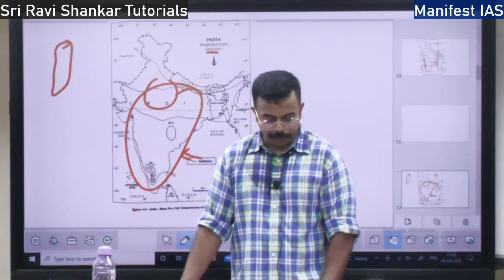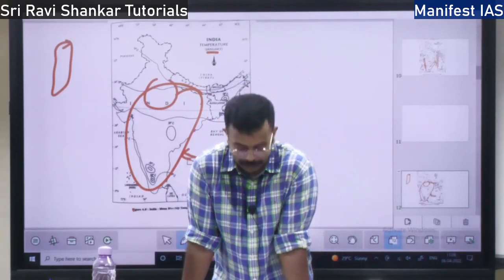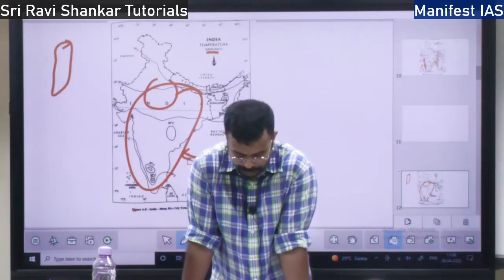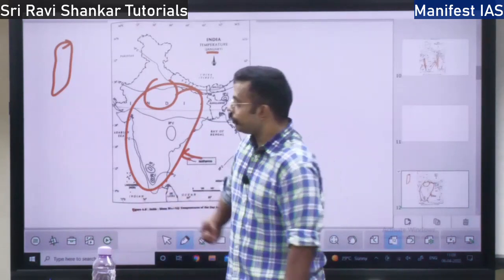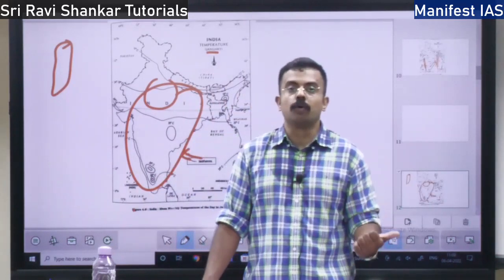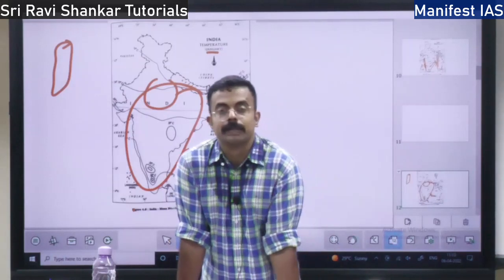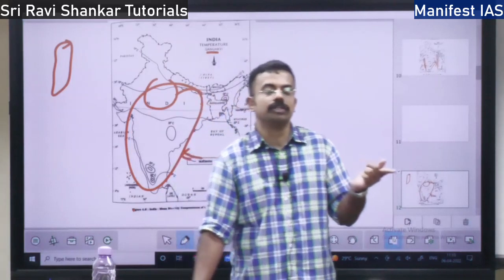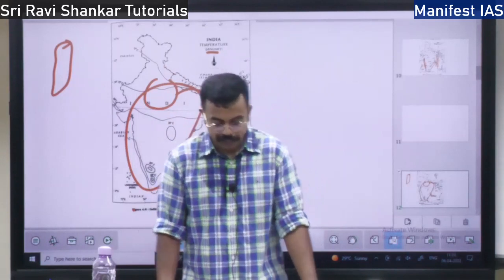Next, what will be the pressure and temperature over the Indian region during the time of winter? During the winter, the sun will be over the Tropic of Capricorn. When the sun is over the Tropic of Capricorn, that is the southern hemisphere, the temperature will be very low over the northern Indian plains. Temperature is inversely proportional to pressure, so low temperature means high pressure. On the northern Indian region, the pressure will be very high.